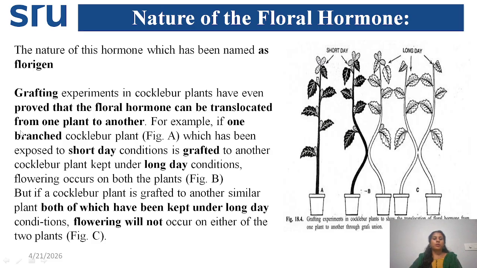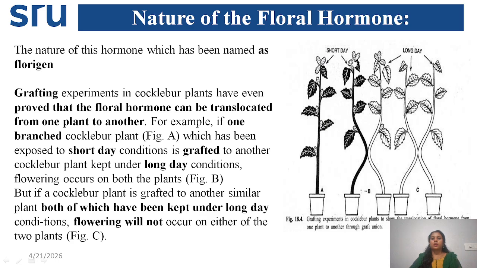For example, if one branch of the cocklebur kept under short day condition is grafted to another plant kept under long day condition, it will flower. If both are kept under long day and grafted together, it won't flower.